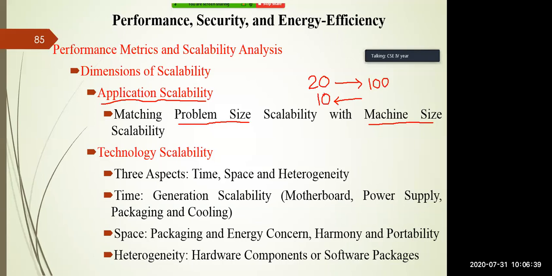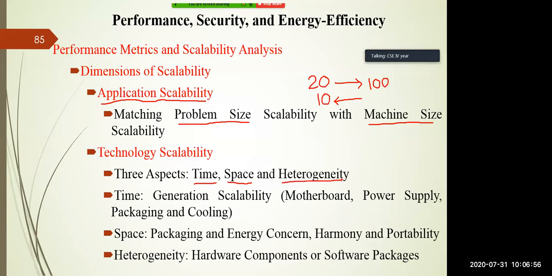The next scalability is called technology-based scalability. Technology-based scalability is of three types, based upon three aspects. One is with respect to time, another is with respect to space, and the third one is with respect to heterogeneity. What do you mean by time?